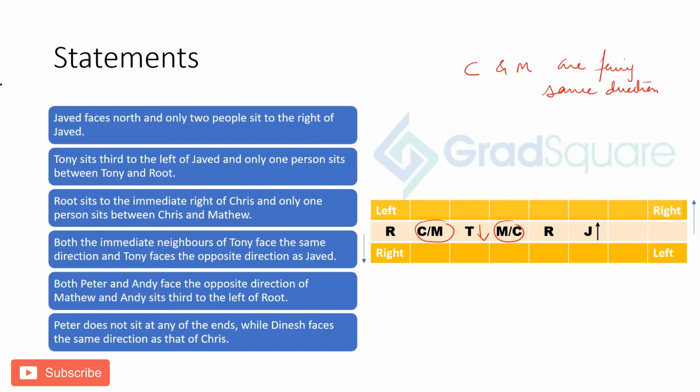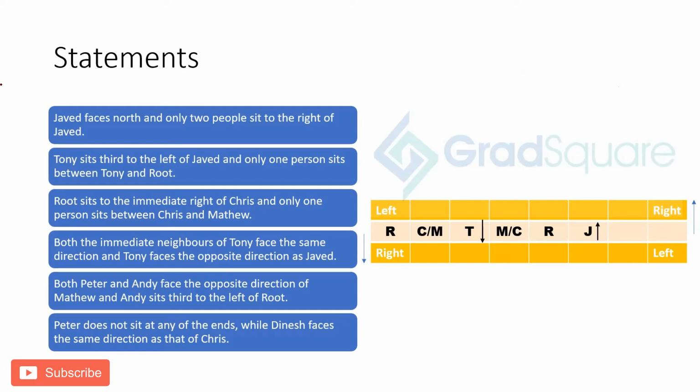Because Tony's immediate neighbors are going to be Chris and Matthew only. Okay. So I'm going to mark this now here so that it's very clear, right? So both the immediate neighbors of Tony face the same direction and Tony faces the opposite direction as Javed. Both Peter and Andy face the opposite direction of Matthew and Andy sits third to the left of Root.